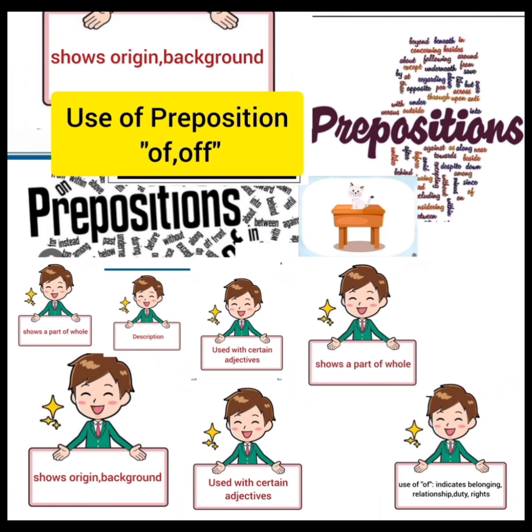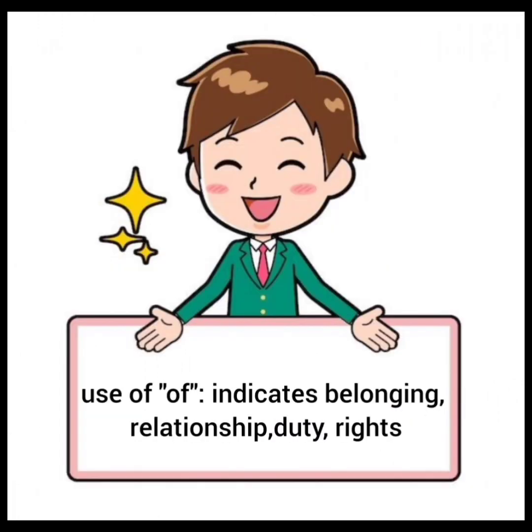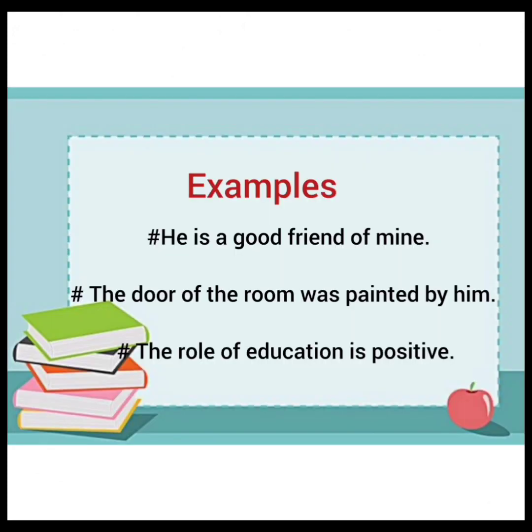The very first condition is that it indicates belonging, relationship, duty and rights. For example, he is a good friend of mine. Here, this of is used to show belonging. The door of the room was painted by him. Again, here this word of is used to show the belonging of the door and the room. The role of education is positive. Here in this sentence, the relationship of the role of education and positivity is indicated with the